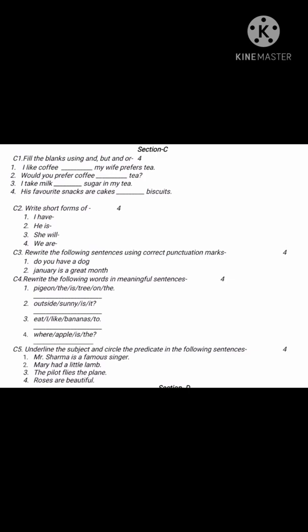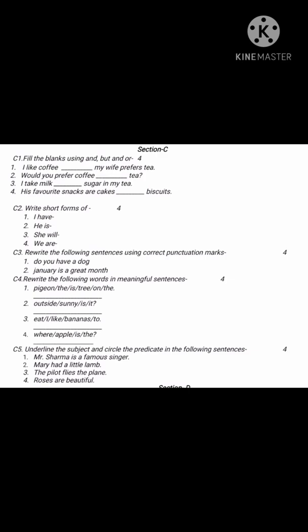Now next is she will, she'll. She is a subject. So you will write as it is, she, then apostrophe ll. She will. Now next is we are. So what is the subject? We. So you will write as it is, we apostrophe re. We are.